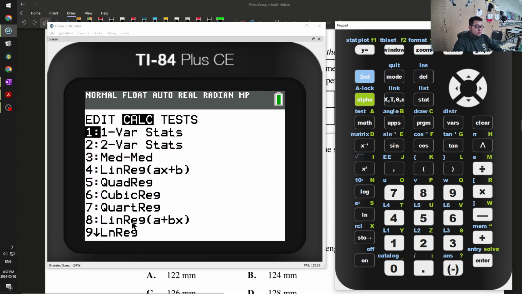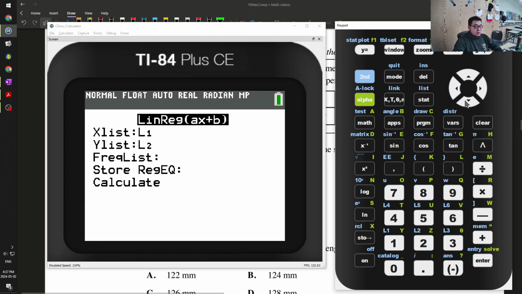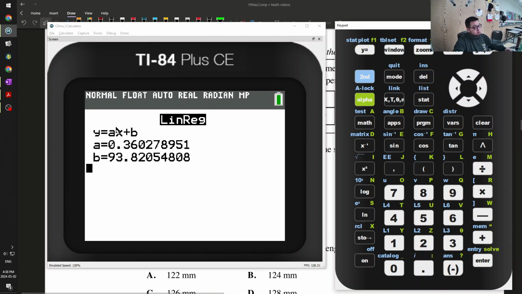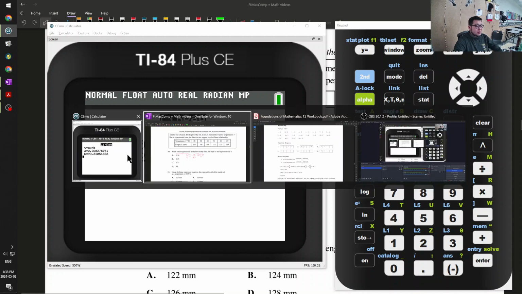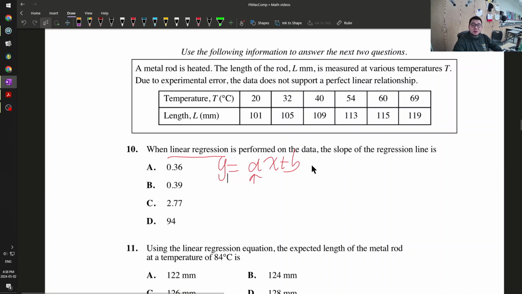Linear regression 4. List 1, list 2 stores the equation in y1. And again, if you need to do this on a different calculator or an older calculator, make sure to type in list 1, comma, list 2, comma, y1. Calculate. Okay, perfect. What is my slope? Slope is my a value, 0.3610 is a.